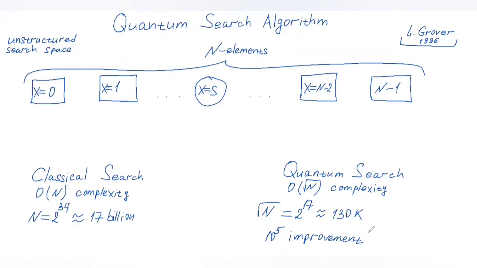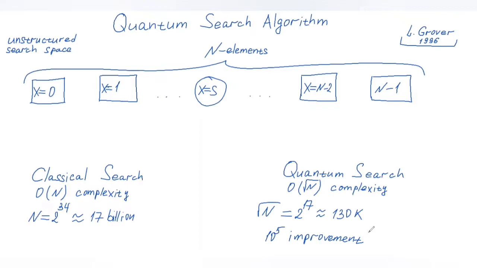We will see in a moment that in the quantum search algorithm, the search space is represented by the combined state of the search registry qubits. Each examination of the search space is accompanied by a couple of additional transformations applied to that search registry. But in the big O notation used in computer science, the complexity of the quantum search is still square root of n. So it is still fair to say that the quantum search algorithm can find a solution to the search problem using on the order of square root of n fewer steps than in the classical search.